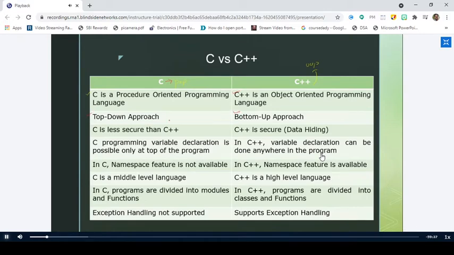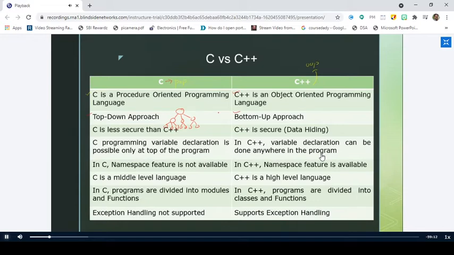So what do you mean by top-down approach? You might have studied it in the C programming language last semester, right? We have a topic in the first unit called top-down approach. Top-down approach means a large task is divided into subtasks, and again the subtasks can be divided into many more subtasks, and then you get the solution like this, right?